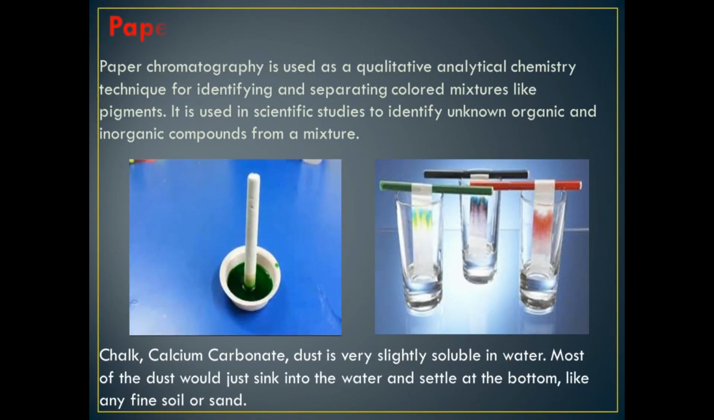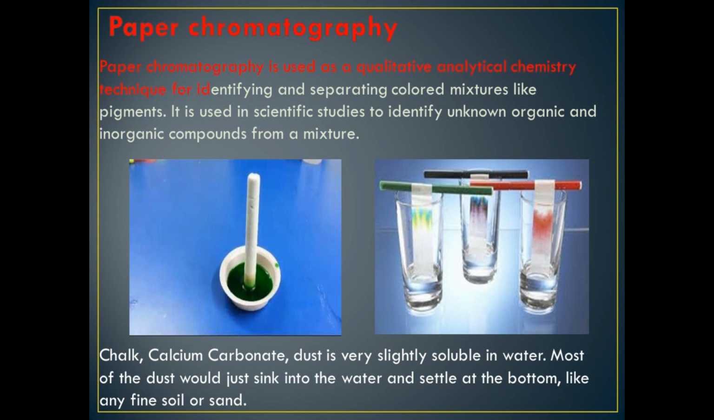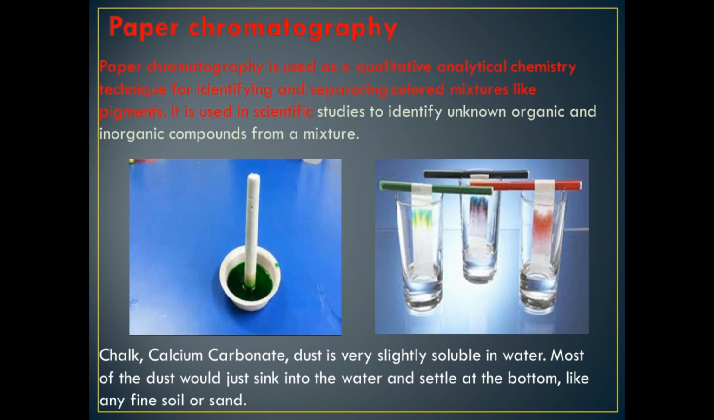How is the food colored? Because of this chromatography. Next we see paper chromatography. It is a qualitative and analytical chemistry technique for identifying and separating colored mixtures like pigments. It is used in scientific studies to identify unknown organic and inorganic compounds from a mixture. What does chalk contain, children?